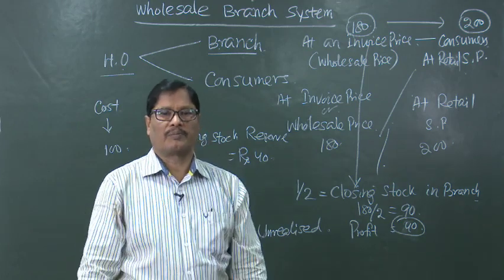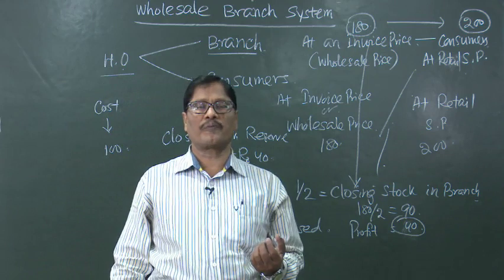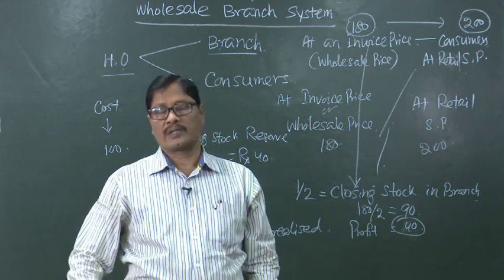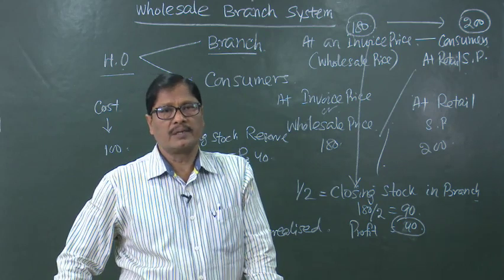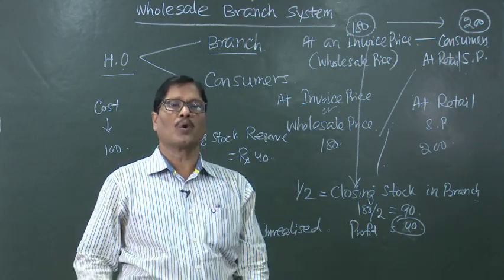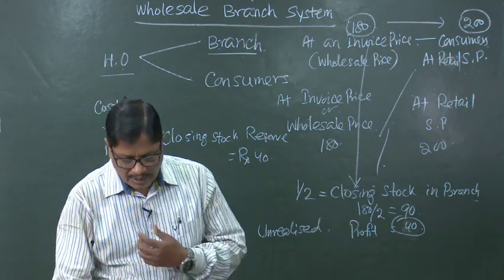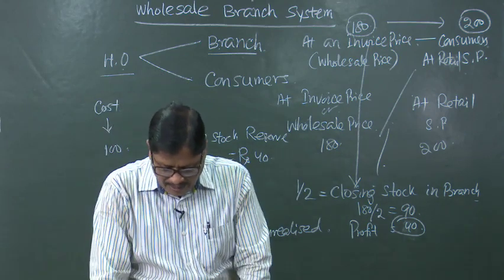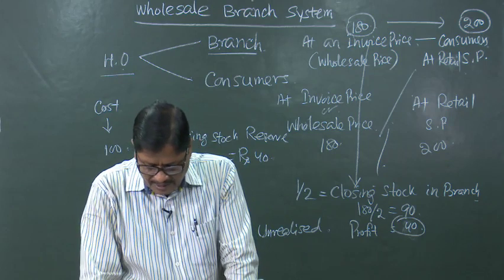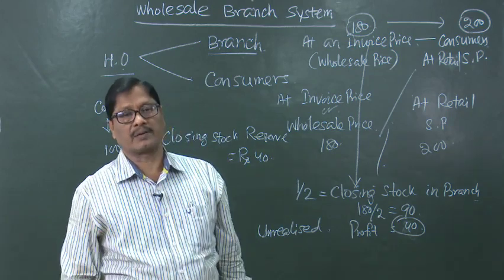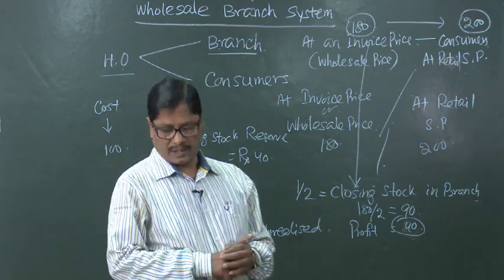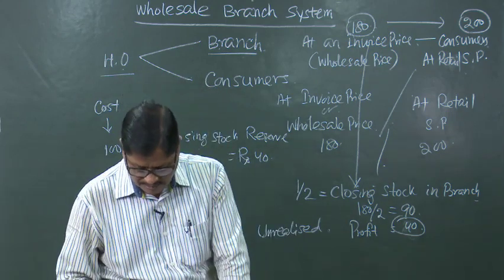So, the maxim is we have to show the figures at true and fair value. Therefore, that 40 rupees unrealized profit will have to be rolled back by the head office, and in its profit and loss account it will be there, crediting stock reserve account. The head office will have to credit stock reserve account and debit the profit and loss account.